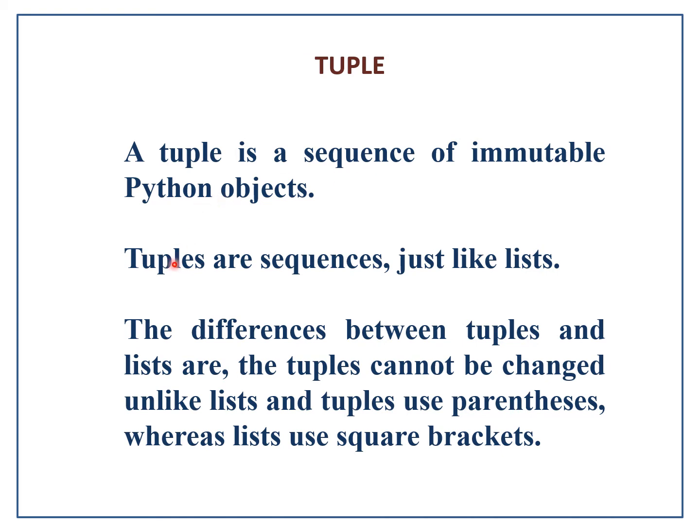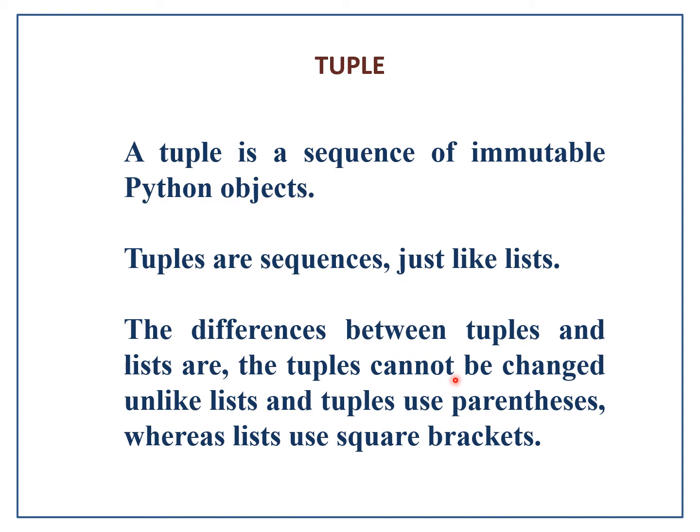Tuples are sequences and lists are also sequences. Both are sequences, but this sequence cannot be modified, whereas this sequence can be modified. So that is the major thing we have to differentiate between a list and a tuple.